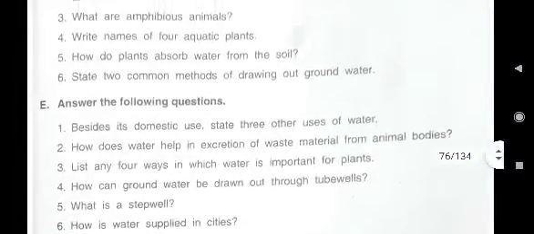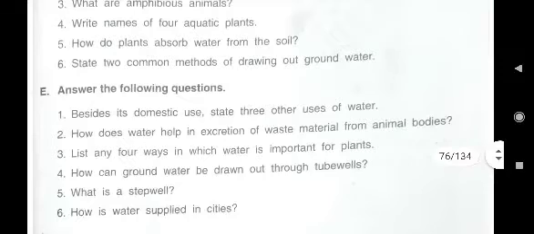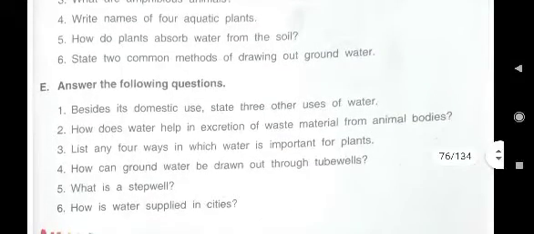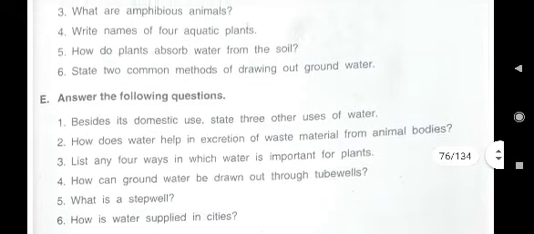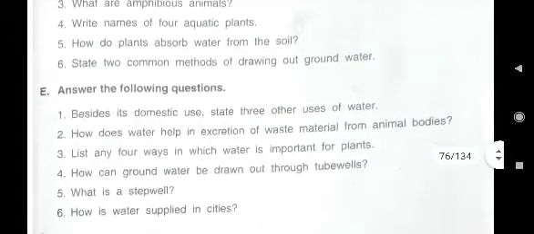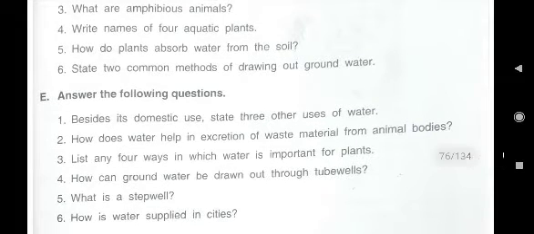Then next question is, how do plants absorb water from the soil? Plants absorb water from the soil, that we all know, and in standard 4 also you must have read that the long roots of the plants help to transport water from the soil to different parts of the plants.